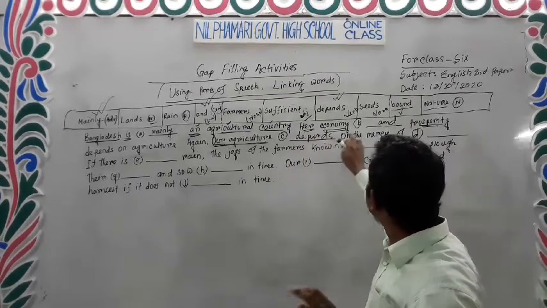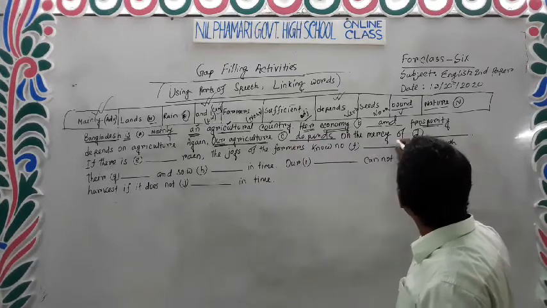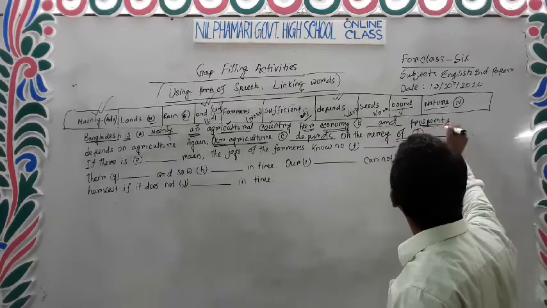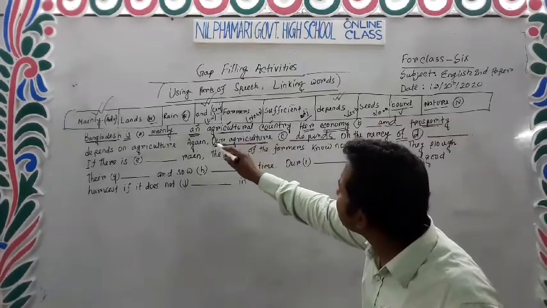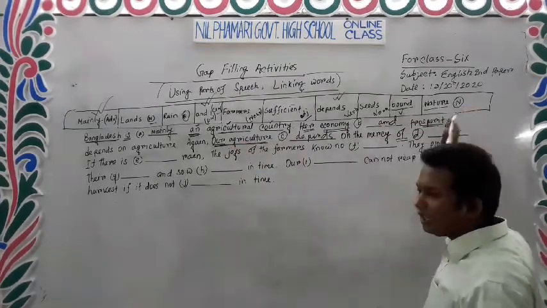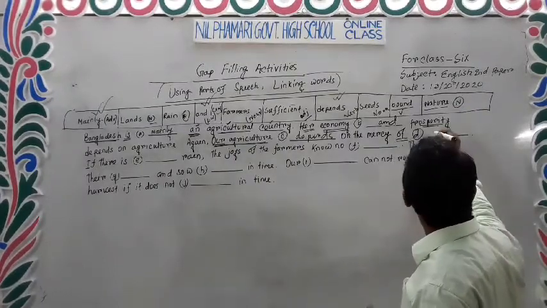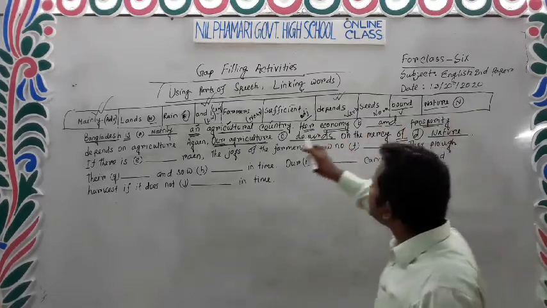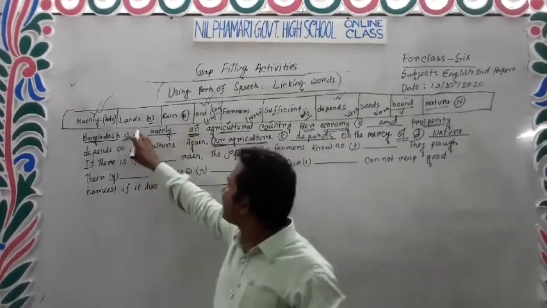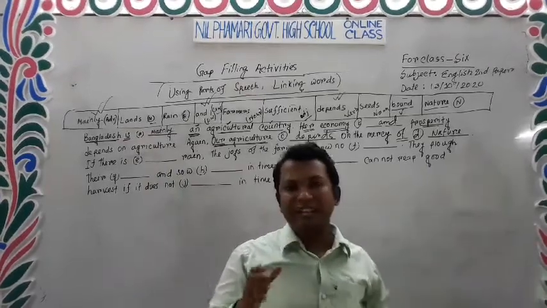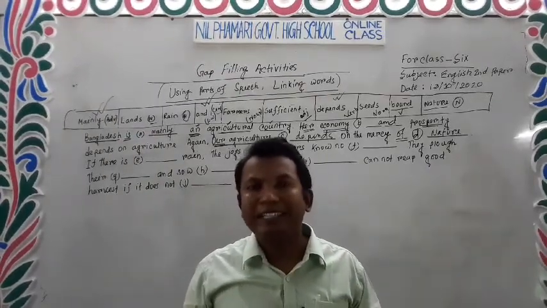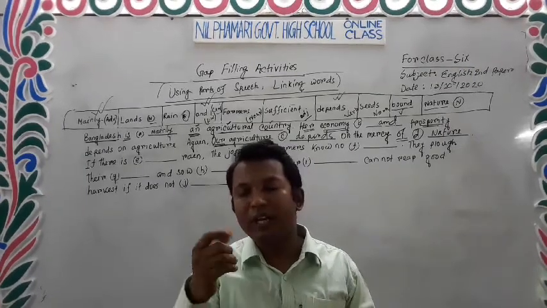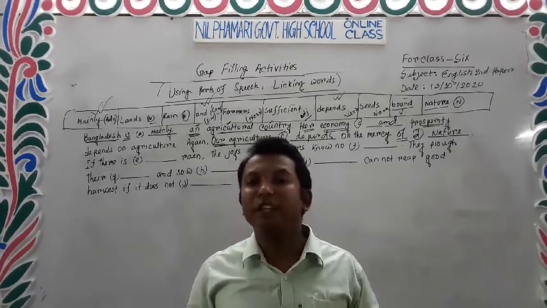Our agriculture depends on the mercy of dash. After a preposition, there will be a noun. The mercy of dash. Mercy of rain may be the answer, rain or nature. In this case, we can say nature. Nature is also a noun. Rain is also a noun. Lands is also a noun. But we will take a noun word that goes according to the meaning, so the sentence will be fulfilled. In this case, we will follow the meaning.